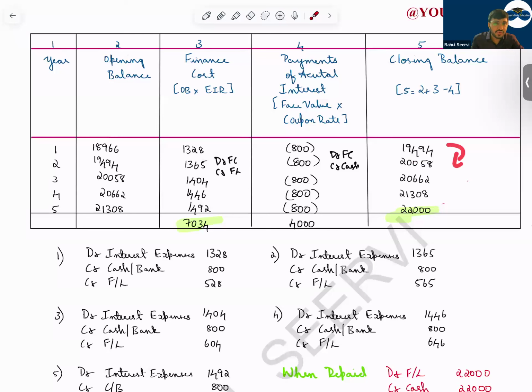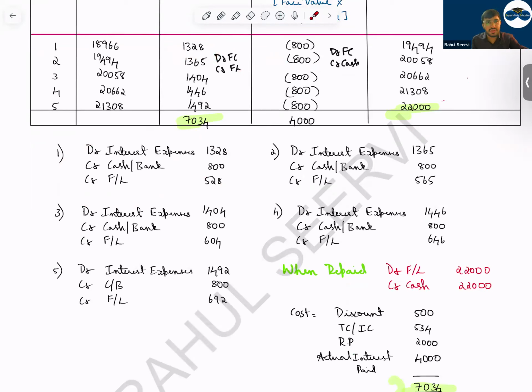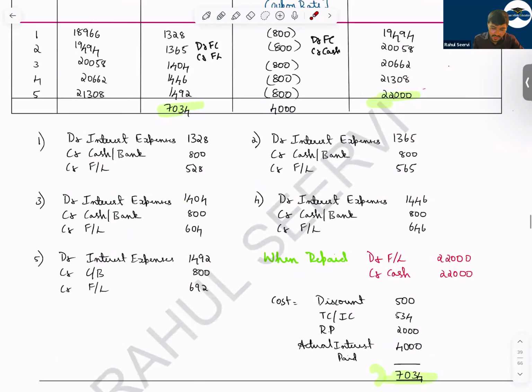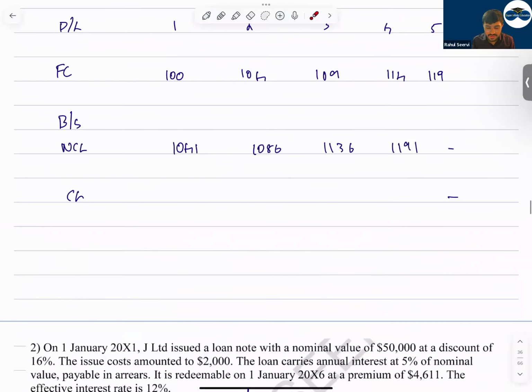This closing balance will be presented in the non-current liability. This will be recorded as a finance cost in financing category, and this will reduce the cash payment. So this is the journal entry which we pass in combined. Either you can pass a single journal entry, no issues, or a combined journal entry. If the question mentions to pass the journal entry, sometimes in SBR for financial instrument and lease, we have seen that the examiner asks for hedging also to pass journal entries. So now with this, I hope it is clear to everyone the amortization cost method in case of financial liability.